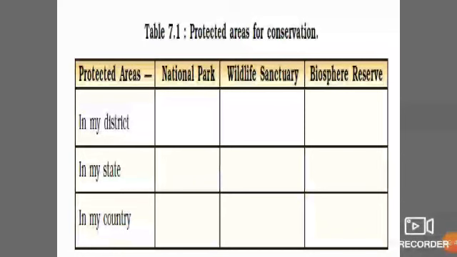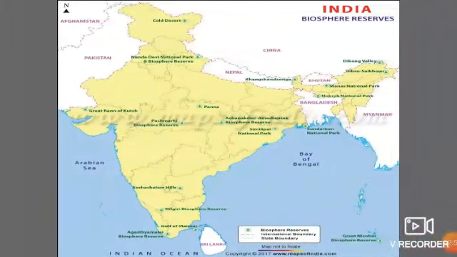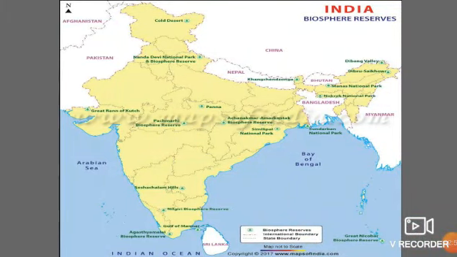Here on your screen you have a table in which you can write the protected areas for conservation of biodiversity. This is a map of Indian biosphere reserves.